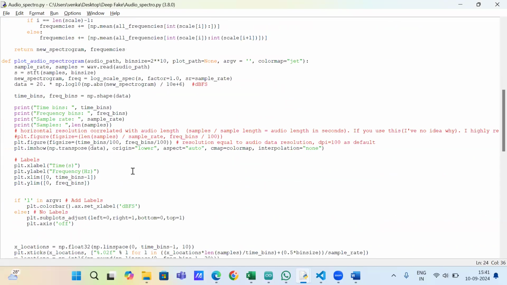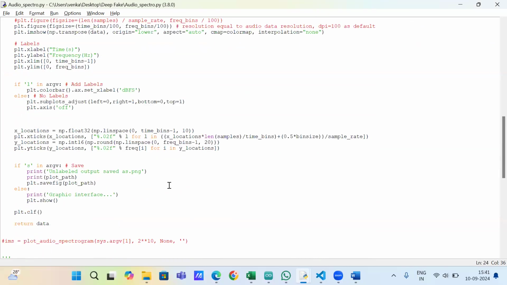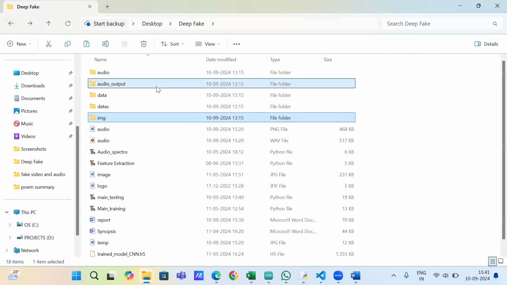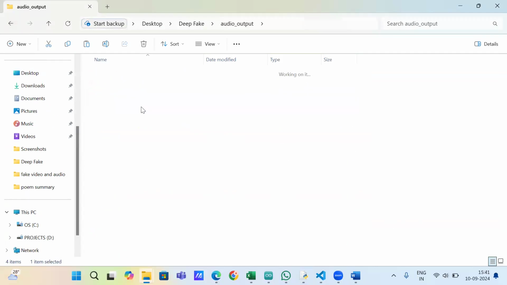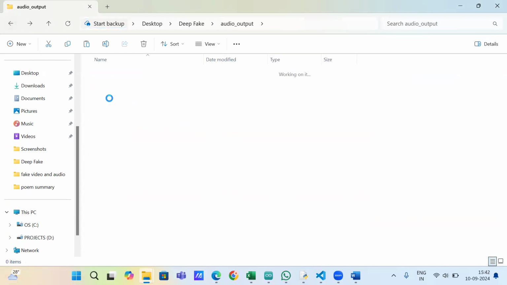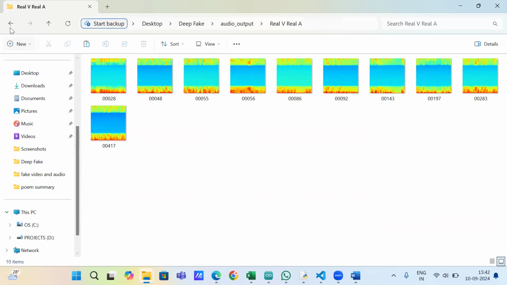This is a plot of the spectrogram, and your output will be saved here. I'll show you this output. Yeah, this is the output of the audio. So in the audio output, you can see it's all spectrograms of the corresponding real video or real audio.